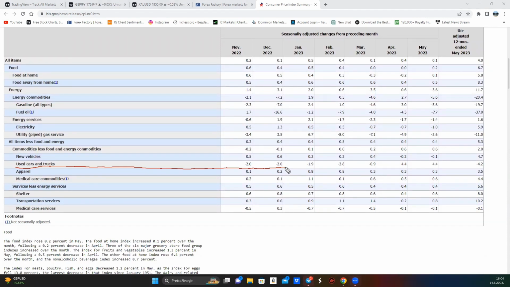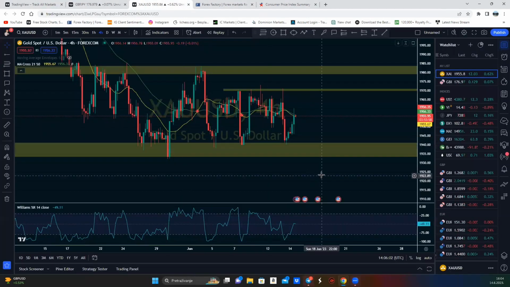Yeah, that's true. Medical services went up. That's the problem, because if you watched ISM for services, he wants it to go down. All services less energy services, shelter went up, transportation services went up. So in the end, he will most likely remain hawkish. If he doesn't remain hawkish, I will question his economic knowledge, but I think he will stay hawkish. Because why would you give market participants the opportunity to go even higher when you have economic conditions with increased rate hikes?